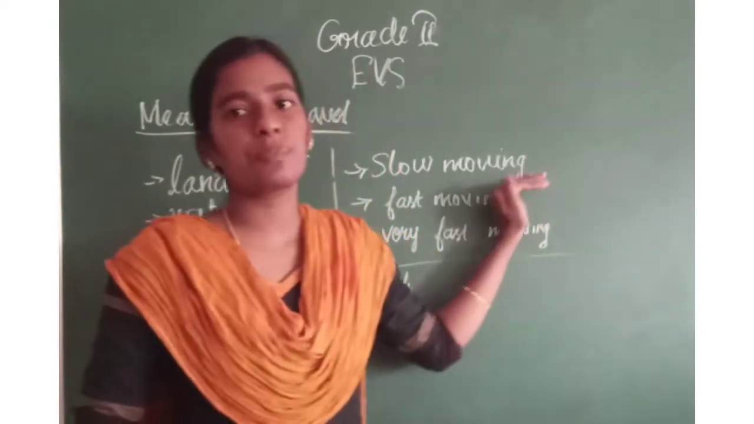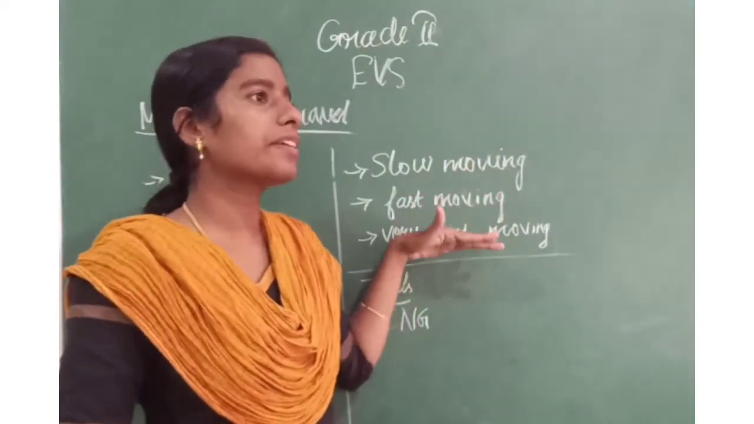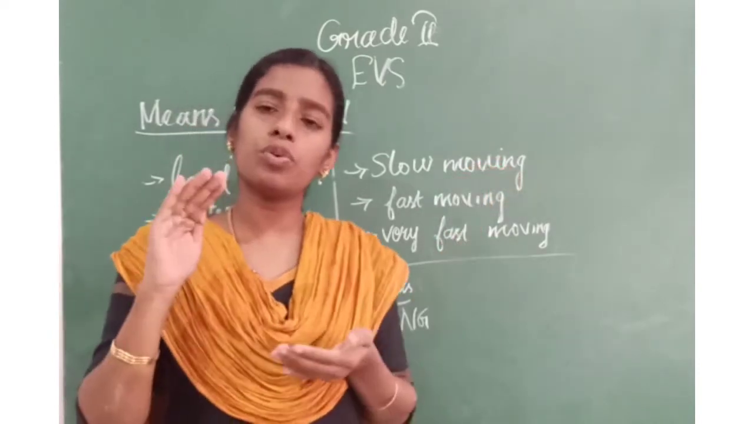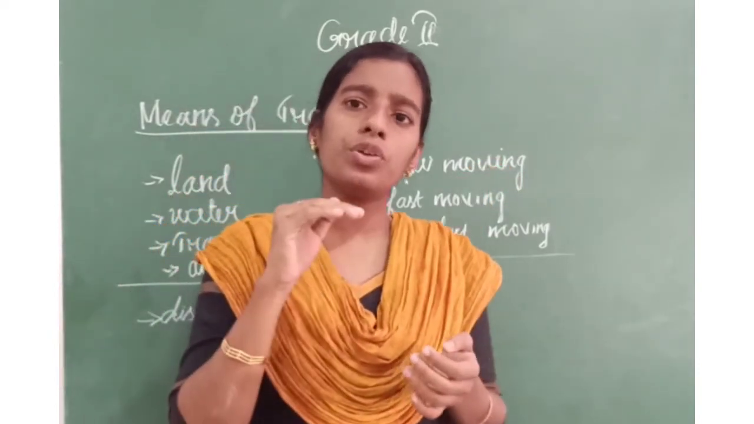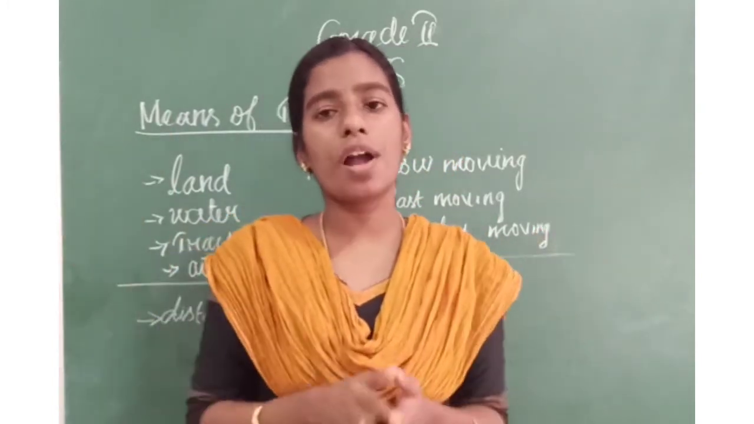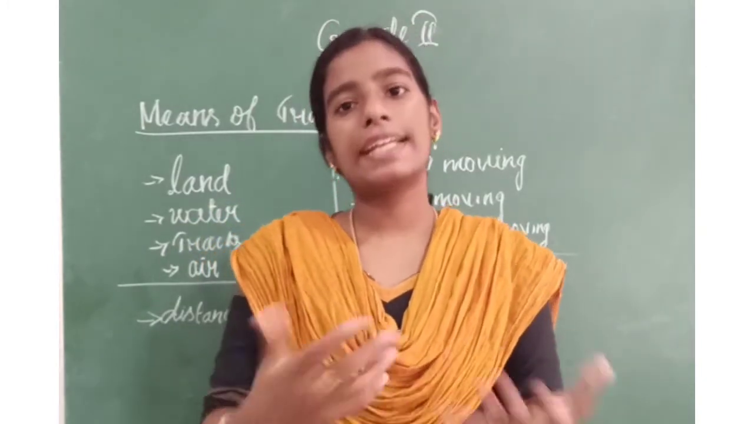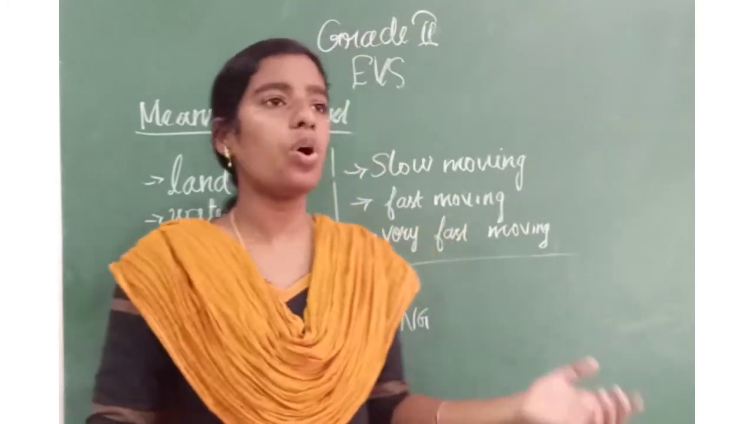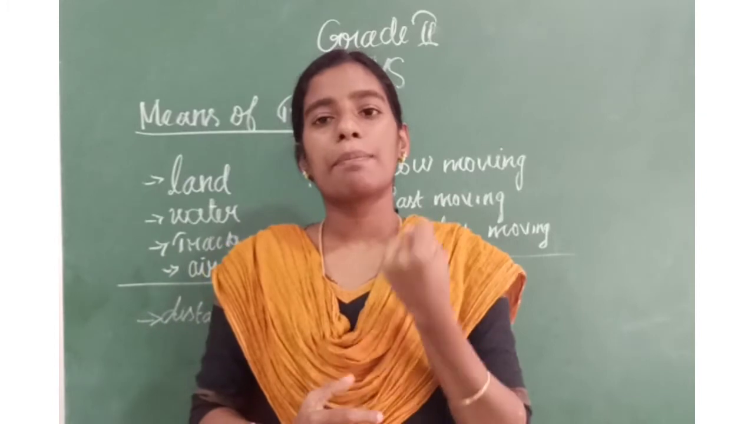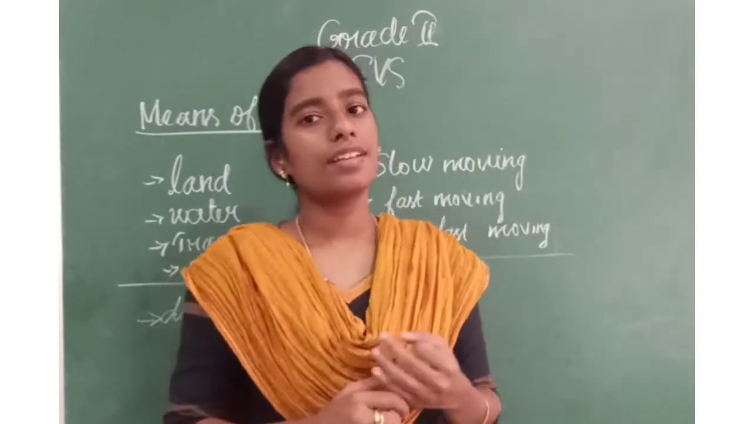Now, there are three types of vehicles. Slow moving, fast moving and very fast moving. Slow moving means it will move very slowly. When you move very slowly, it will take more time to reach. When you are walking very slowly, it will take more time to reach our place. So, slow moving vehicles, can you remember examples? Bicycle, bullock cart, rickshaw. Okay?